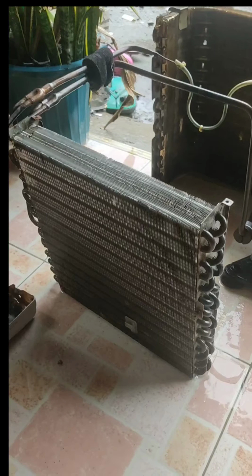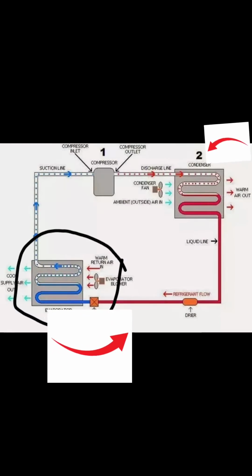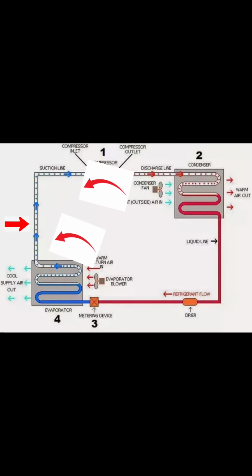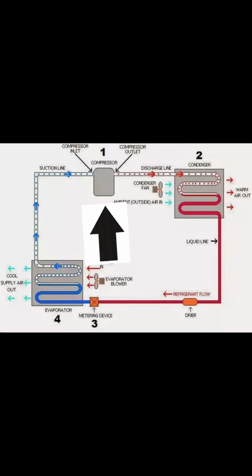The evaporator works opposite to the condenser. The refrigerant liquid is converted into gas, absorbing heat from the air in the compartment. The refrigerant leaves the evaporator in a vapor state, low pressure. Then it flows back to the heart of the system, which is the compressor, and the cycle repeats all over again.